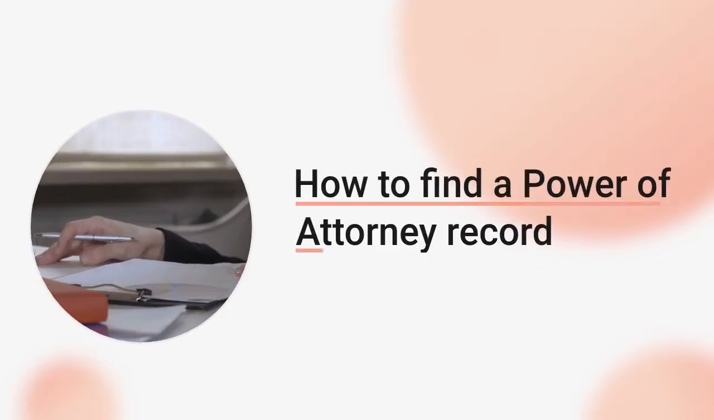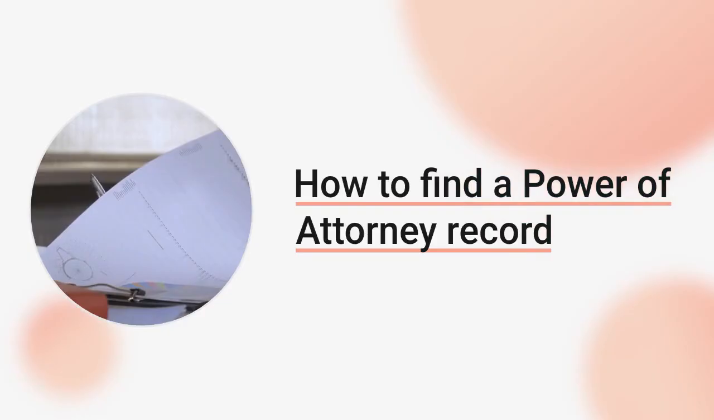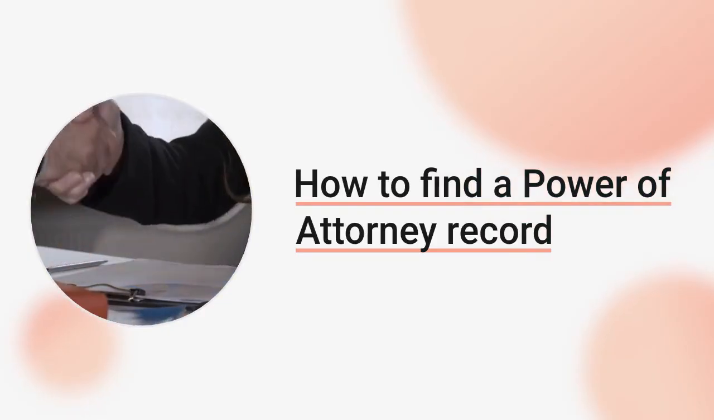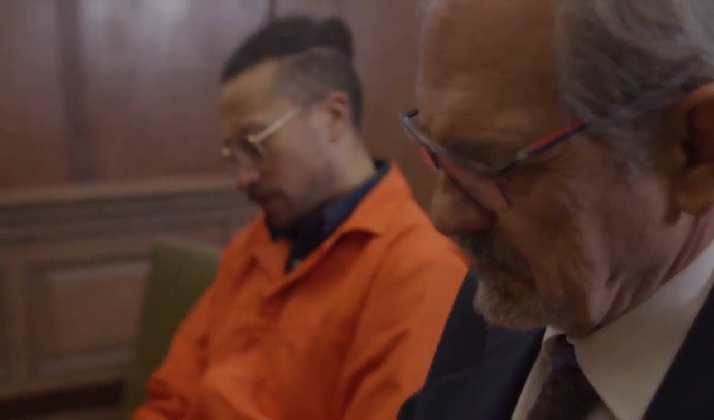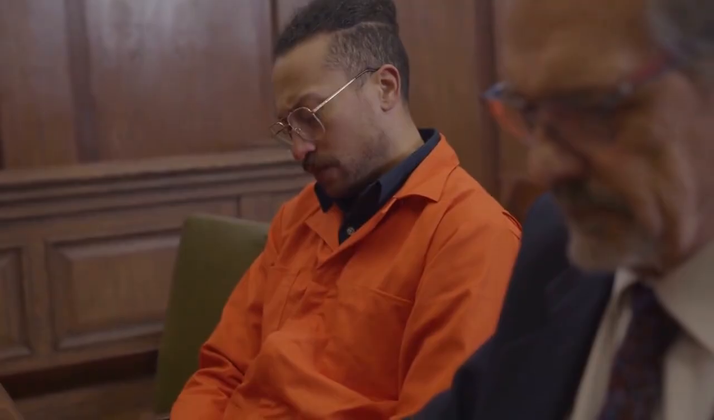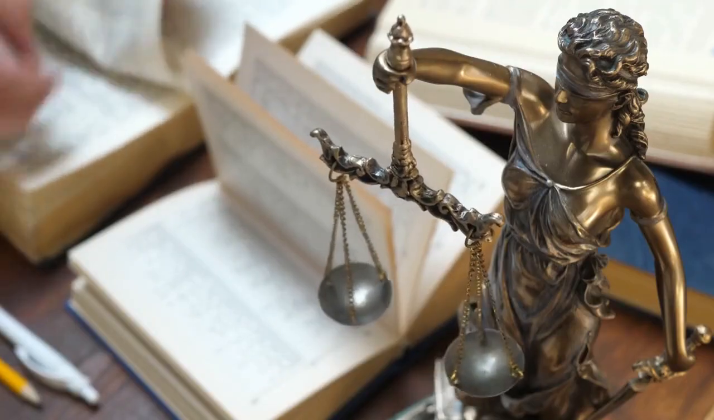Let's get started. Today, we're talking about how to find a power of attorney record. This can be a confusing task because, unlike many other official papers, there isn't one single place to look. A power of attorney, often called a POA, is a legal document where one person, the principal, gives another person, the agent or attorney-in-fact, the authority to act on their behalf in financial or medical matters.